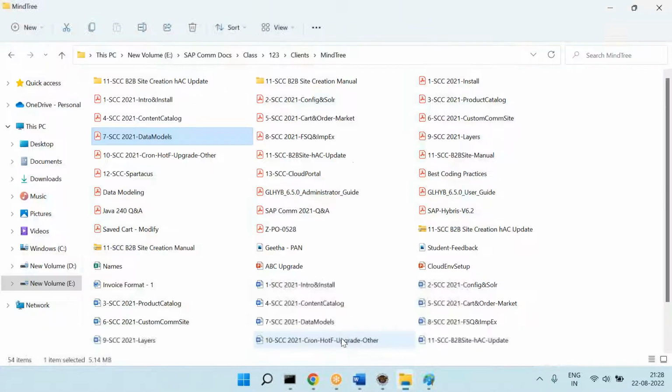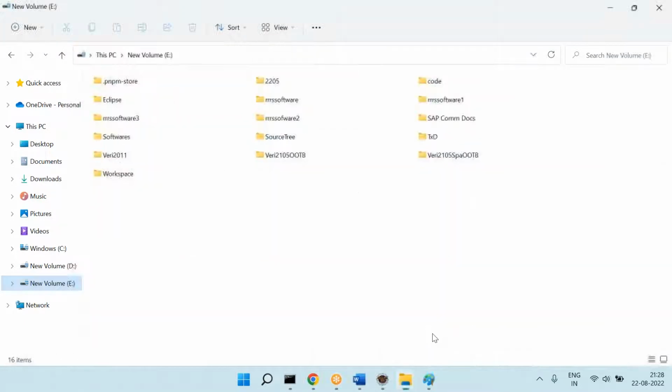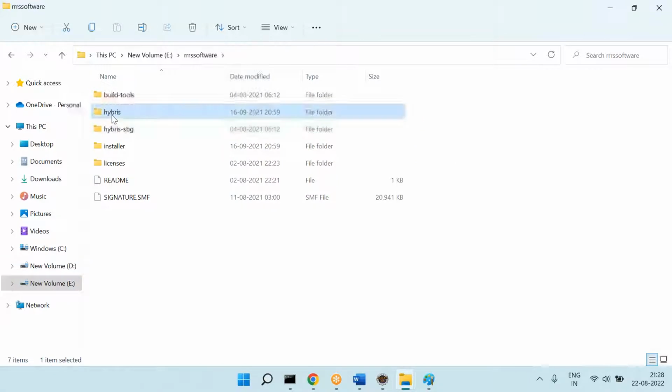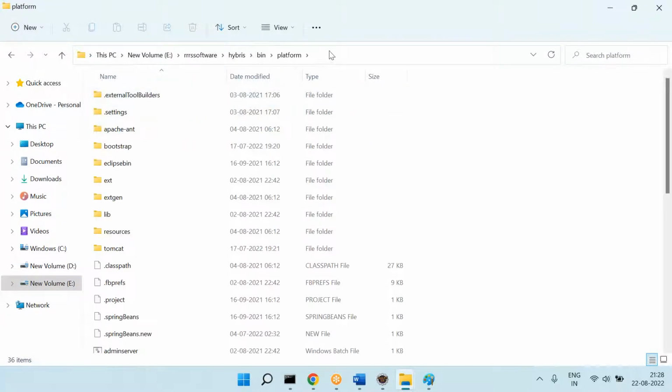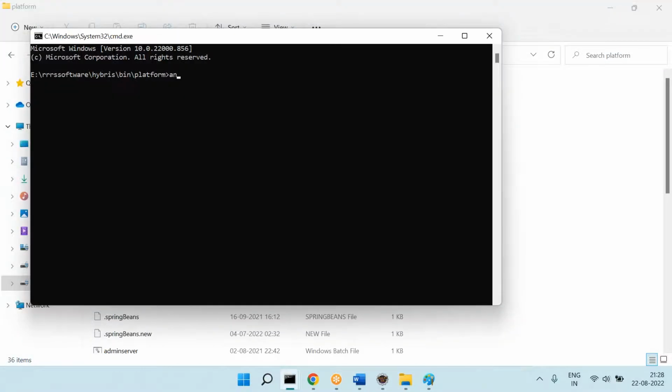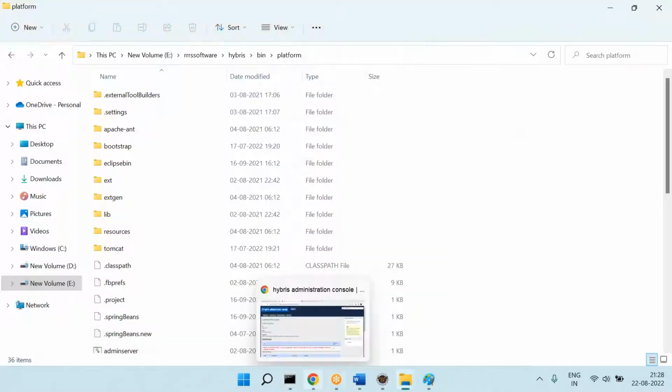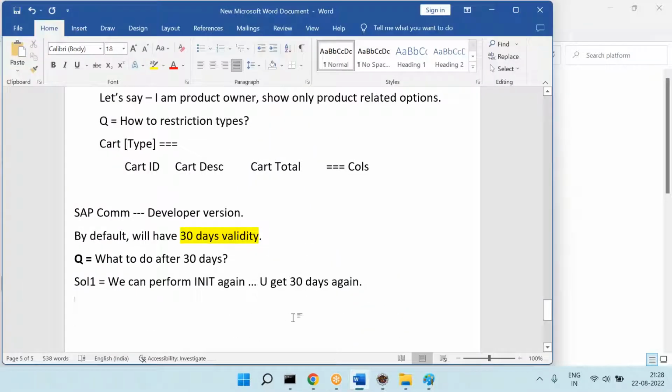Can you please see this one? Let's say this is your software. Go here, go here, and run ant initialize. If you run ant initialize, this will take you 2 to 3 hours, as I told you already, and this will give you another 30 days, another 30 days, another 30 days.